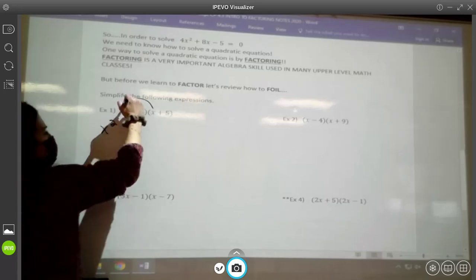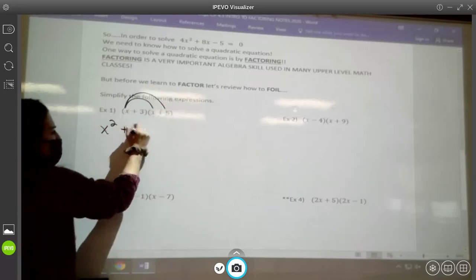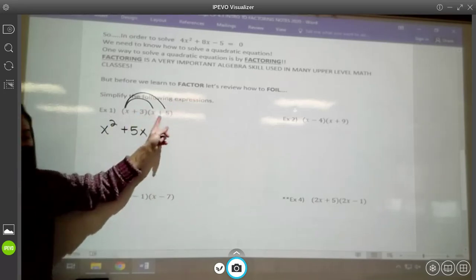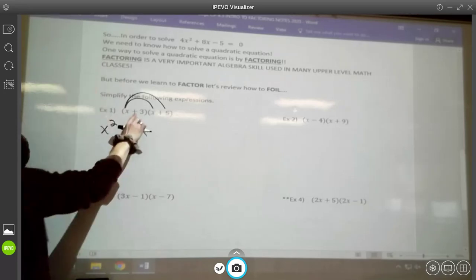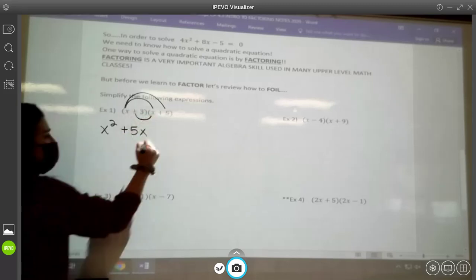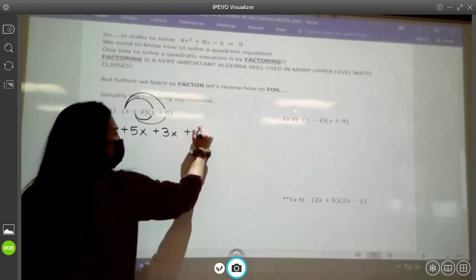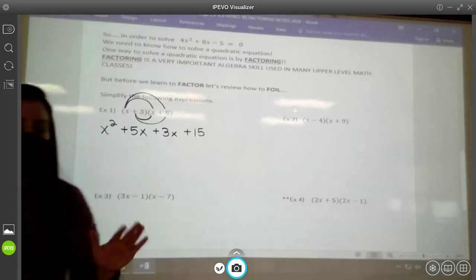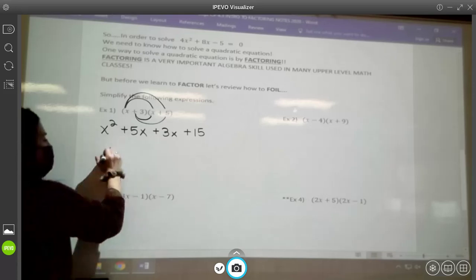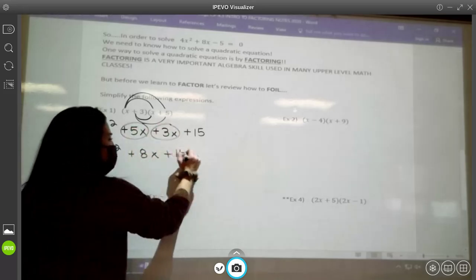All right, then you take x and you distribute it to the next term. So x times positive 5 is positive 5x. So you see how you've taken x and you've multiplied it with everything over here? That means you're done with x. Now take the positive 3 and distribute it to everything in the next parenthesis. So positive 3 times x is positive 3x. Positive 3 times 5 is positive 15. And then normally with a FOIL, your middle terms are like terms, so we combine them. So x squared plus 5x plus 3x is 8x, and then plus 15.